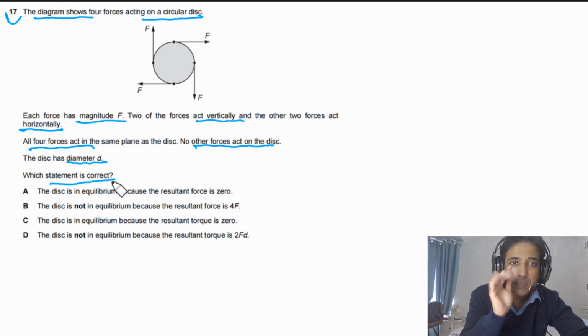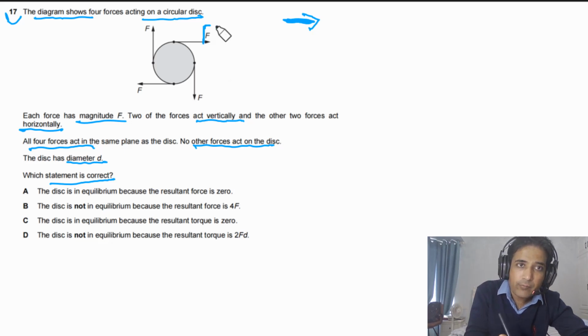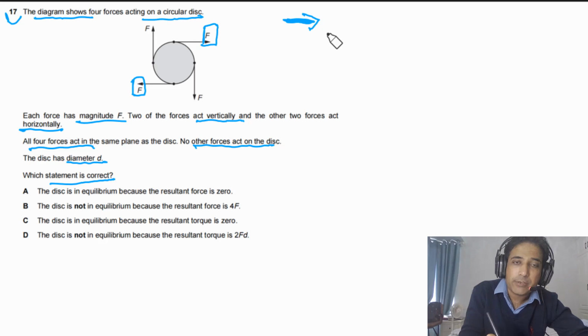Now if you look at this given disc, we have four forces, and if you look at forces along the horizontal direction, we have one force along horizontal and another force. They have the same magnitude, so the F net along horizontal is equal to 0.